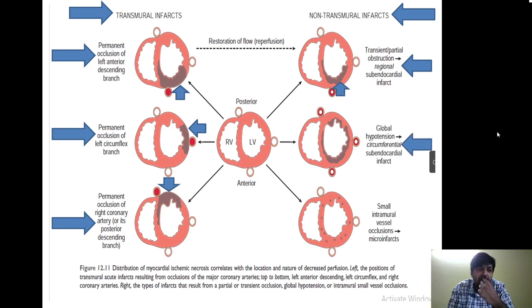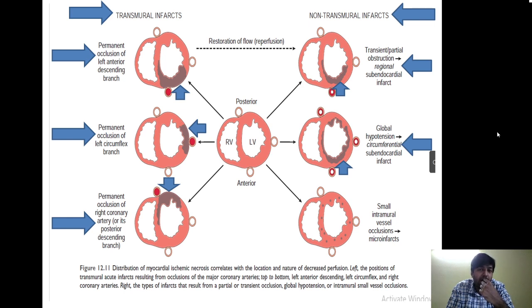Okay, the LAD, the left circumflex as well as the right coronary arteries, all the three are partially involved. So there will be a circumferential subendocardial infarct as is depicted in this diagram. Okay, and it is not a full thickness. It is circumferential but not full thickness infarct.